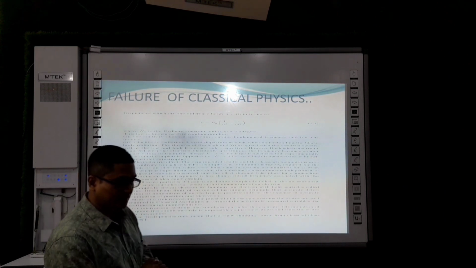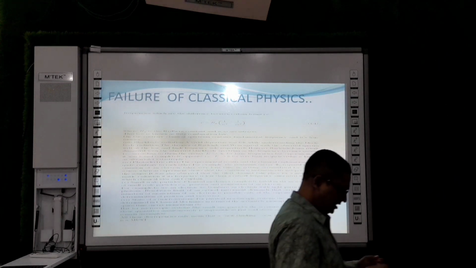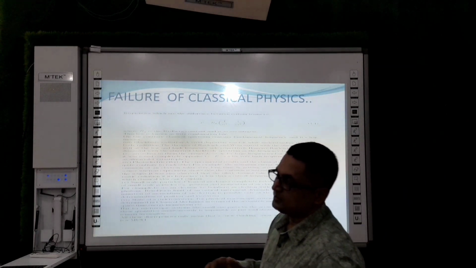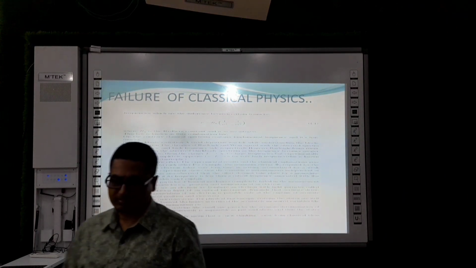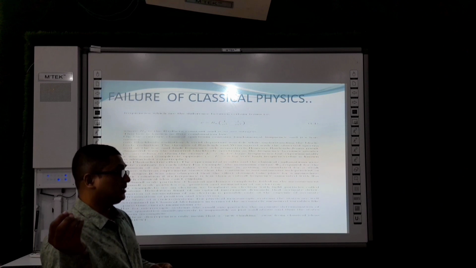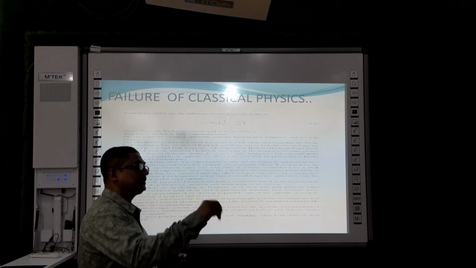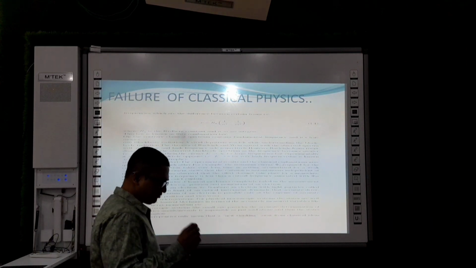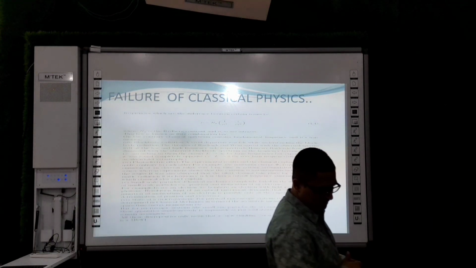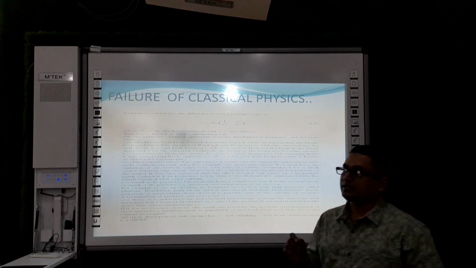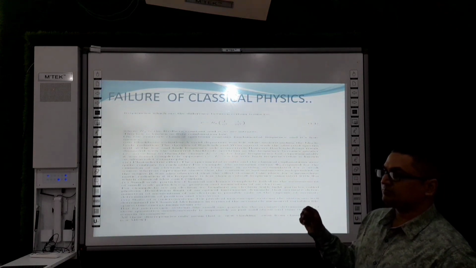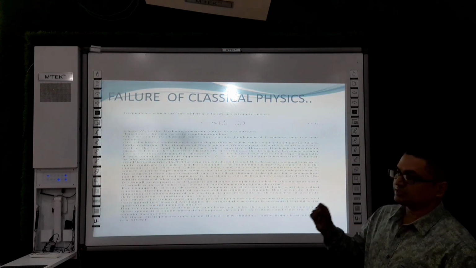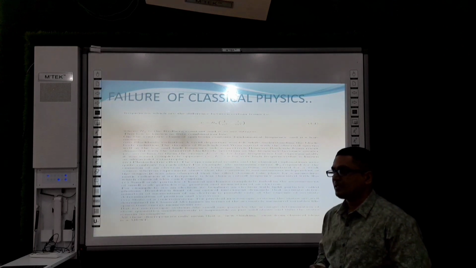Then the photoelectric effect. The photoelectric effect was discovered, and people tried to explain the phenomenon. In the photoelectric effect, if light strikes a metal surface, then electrons are emitted. Those electrons are known as photoelectrons, and they have certain characteristics. They are emitted only when the frequency of the incident radiation is greater than a certain frequency known as the threshold frequency.